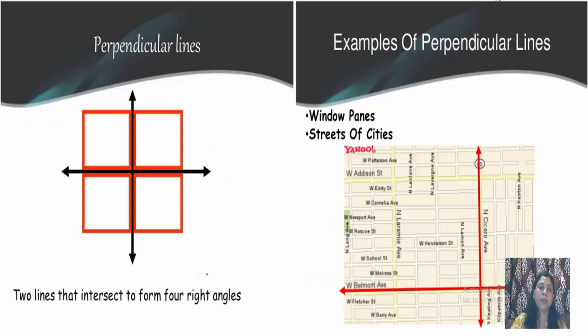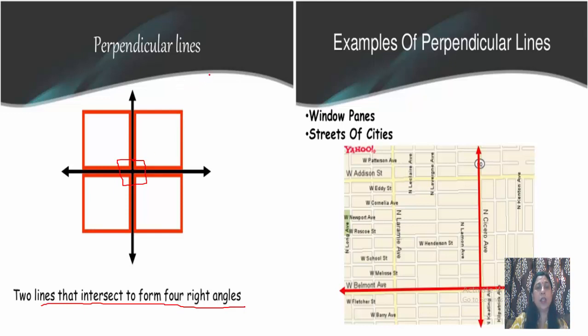Now perpendicular lines. Two lines that intersect to form four right angles are known as perpendicular lines, or when two lines intersect each other at 90 degrees, they are known as perpendicular lines. You can see these are two perpendicular lines. They are making four right angles.